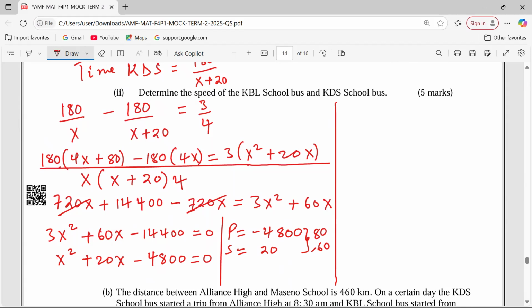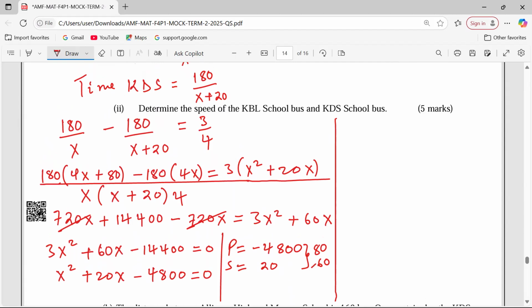When added, positive 20. When multiplied, negative 4800. So now with this, we can rewrite our quadratic equation: x squared, instead of plus 20x, we can add 80x and subtract 60x.